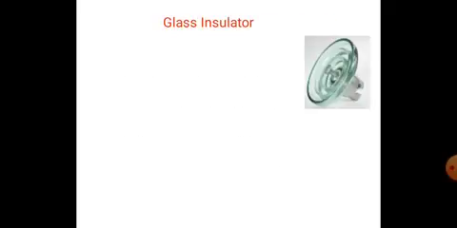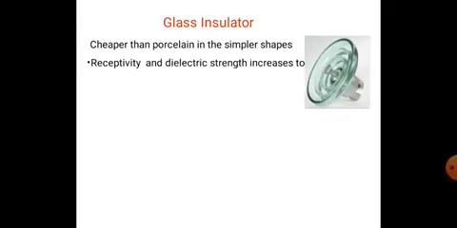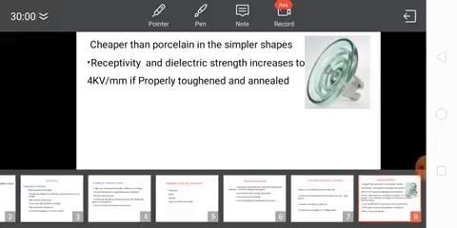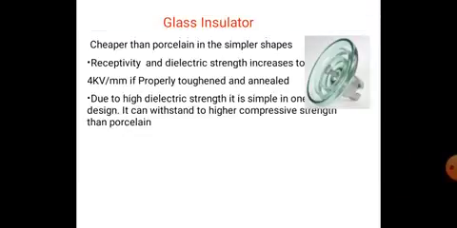The glass insulator. A glass insulator is cheaper than porcelain in the simpler shapes. It is very cheap compared to porcelain materials. The resistivity and dielectric strength increase to 4 kV per mm if properly toughened and annealed.